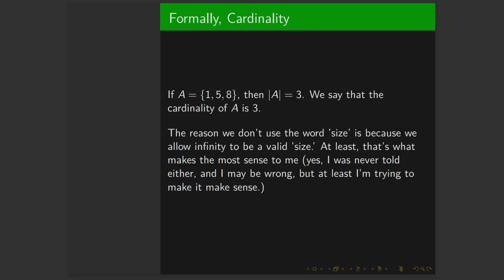Yeah, even I wasn't really told why we use the word cardinality, not size. Maybe it's like, oh, we wanted a cool math term. Maybe there's an actual reason.